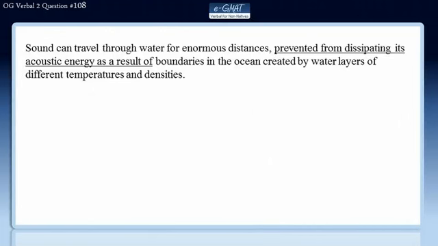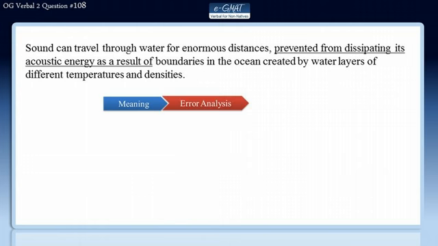We will solve question number 108 of OG Verbal 2nd edition by using e-GMAT 3-step process. In the first step, we will understand the meaning of the sentence. In the second, we will evaluate the errors in the sentence, and finally, we will review all the answer choices to get to the correct answer.